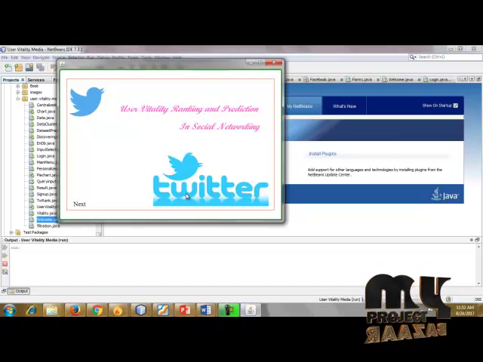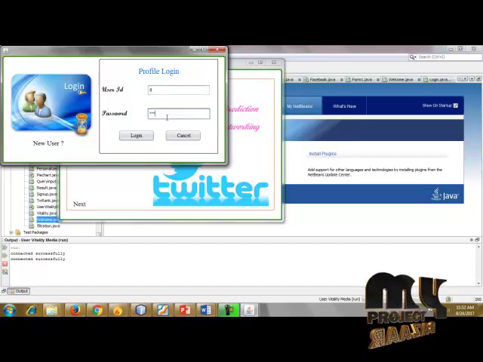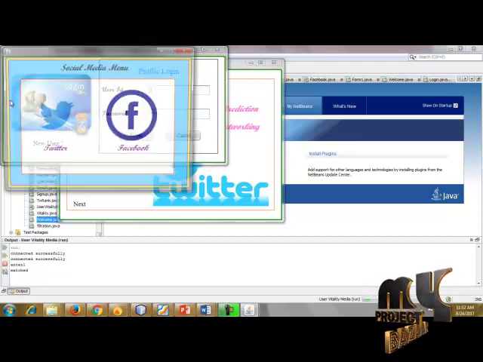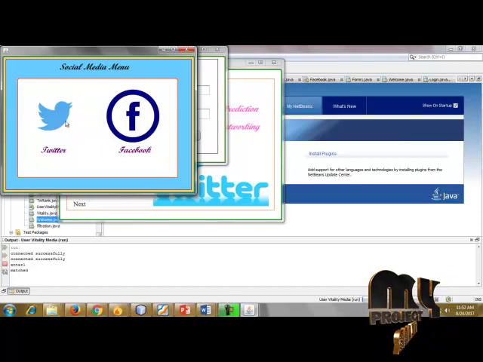This is where the Twitter dataset will be loaded. After that we click next. Next is login. I enter the user ID and password, giving existing user information. This is a valid user, so now I come to the main frame. This is the social media main menu.